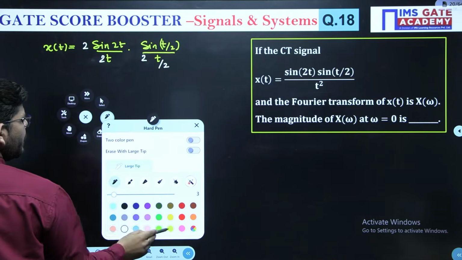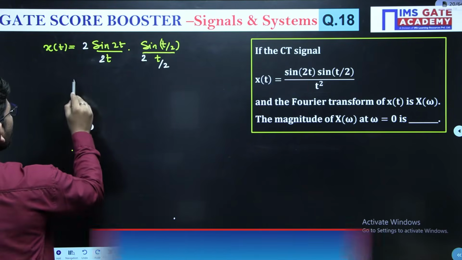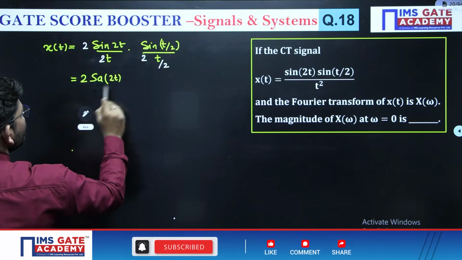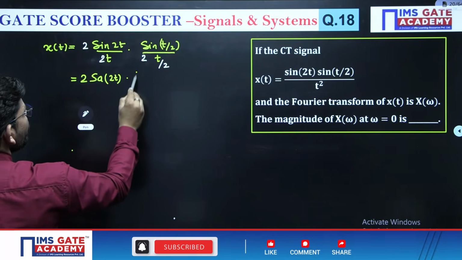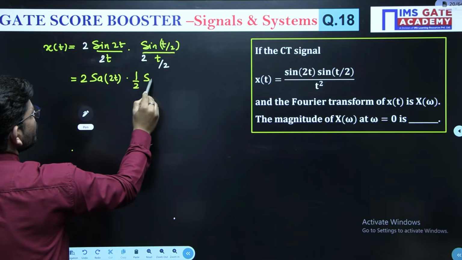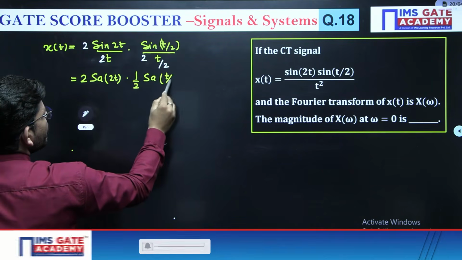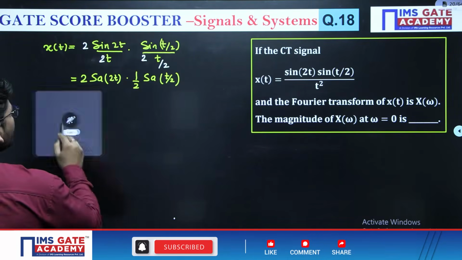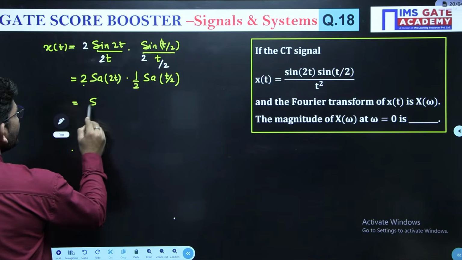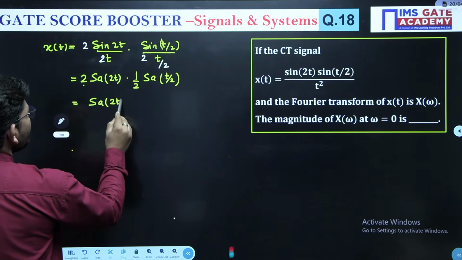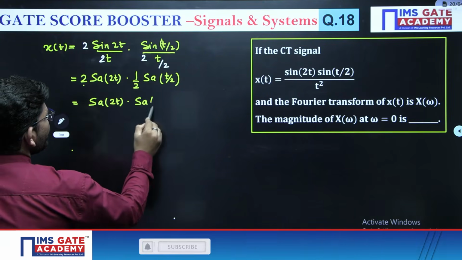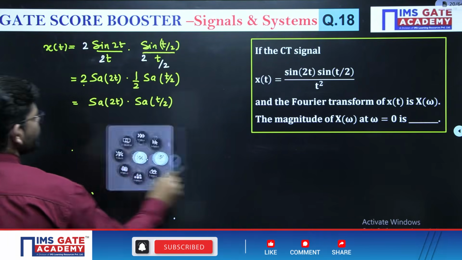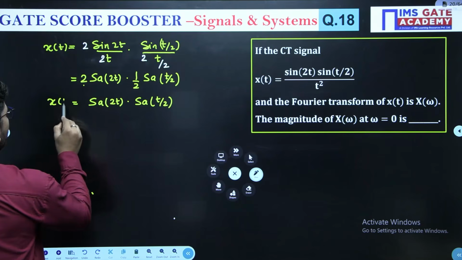Then the same thing will become 2 sample 2t, right, into 1 upon 2 sample t by 2, right? And this 1 by 2 and 2 will be cancelled. So you can simply write it sample 2t into sample t by 2, right? This is your signal x of t.